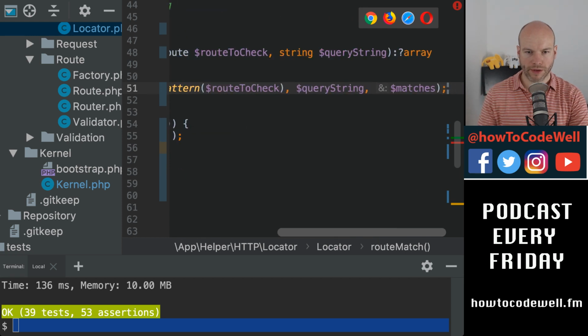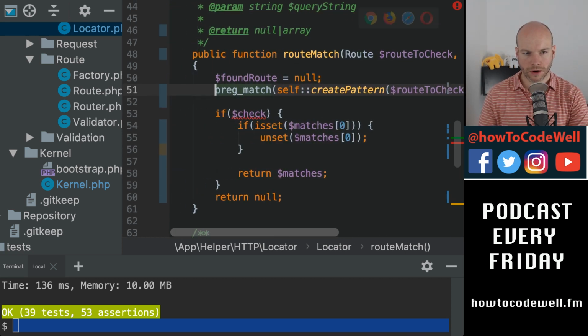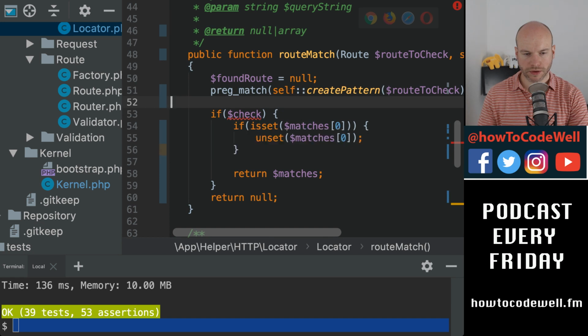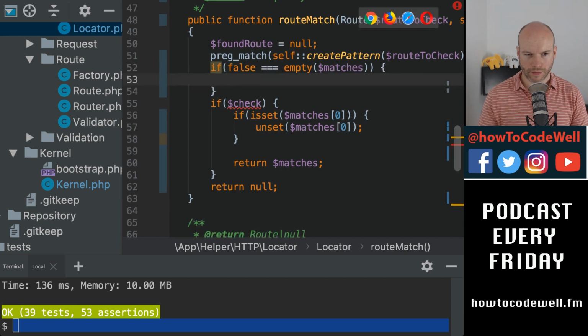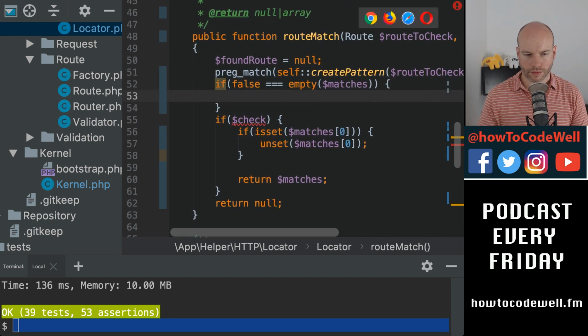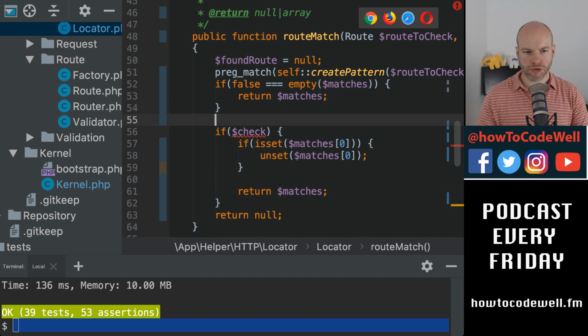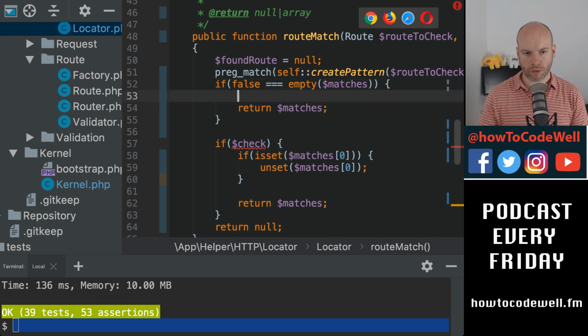We just need to worry about the matches. So what we can do is, if false 1 2 3 1 2 3. So if it isn't empty, which is the matches, then what we can do is we can just return matches, right? But we want to return matches but remove the first one here.